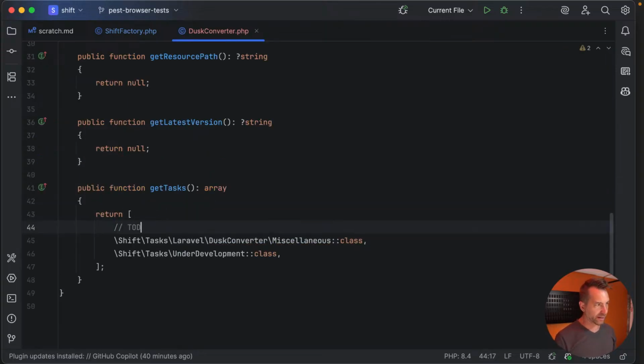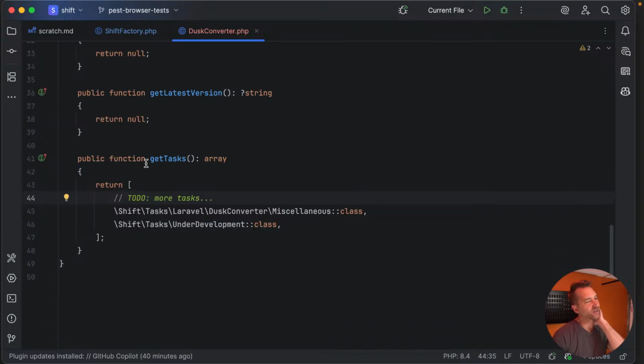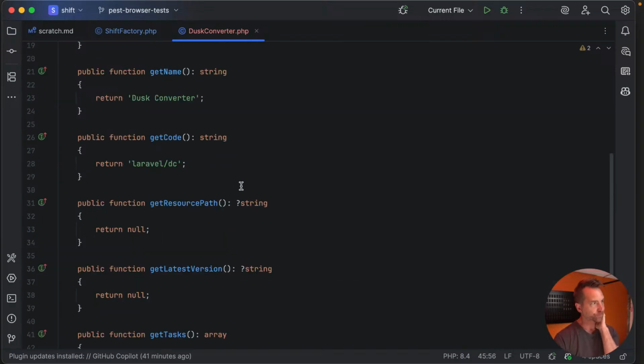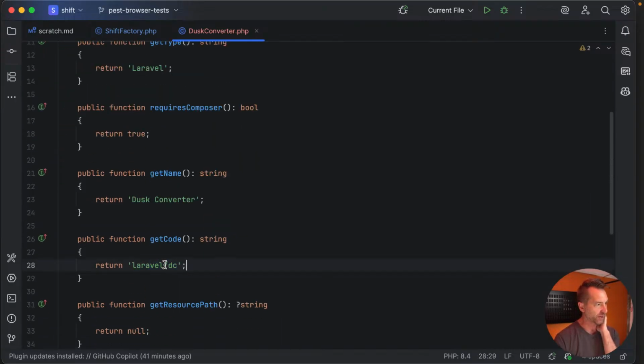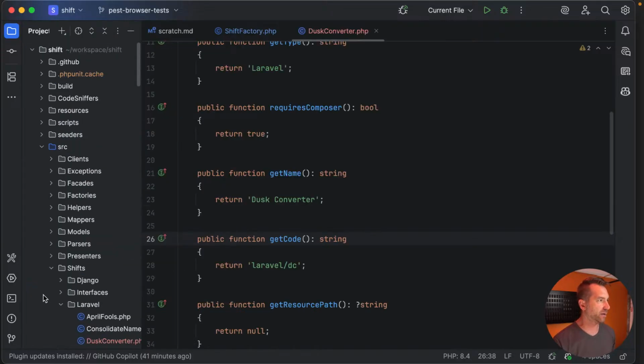So we definitely are going to need more tasks there, but I just wanted to build out the skeleton of the file structure. So let's build out a little bit more. And then we might take a look at the Pest converter to get ideas of what tasks are coming up so I can do some offline research. Yeah, naming is hard. Okay, so we've got this. What else do I need? We need these other things too. So let's go make that.